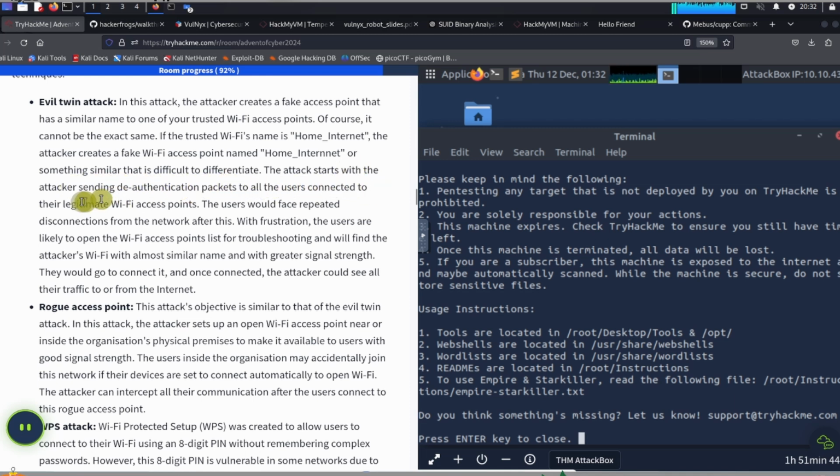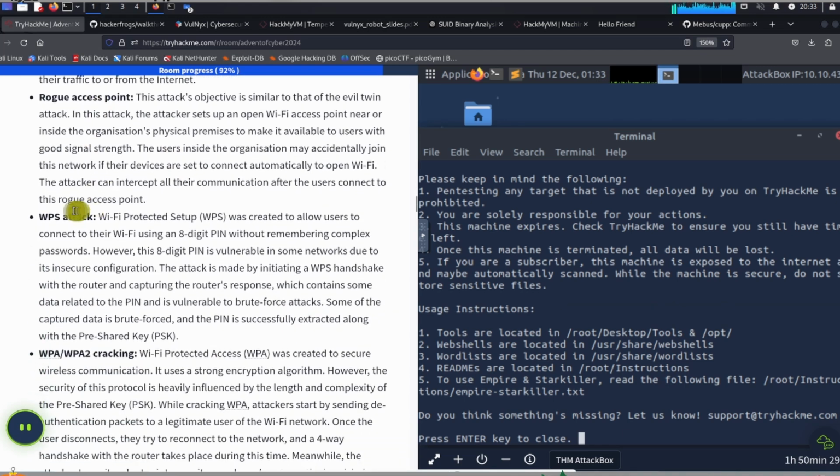The attacker starts by sending deauthentication packets to all the users connected to their legitimate Wi-Fi access points. The users would face repeated disconnections from the network after this. With frustration, the users are likely to open their Wi-Fi access points list for troubleshooting and will find the attacker's Wi-Fi, with an almost similar name and greater signal strength. They would go to connect to it, and once connected, the attacker could see all of their traffic to or from the internet.